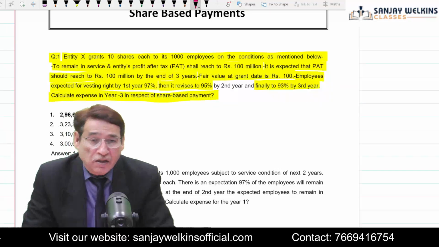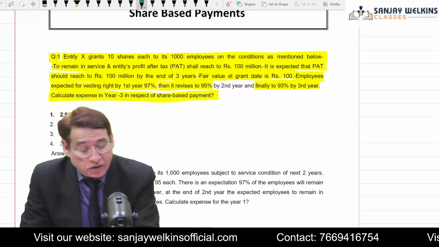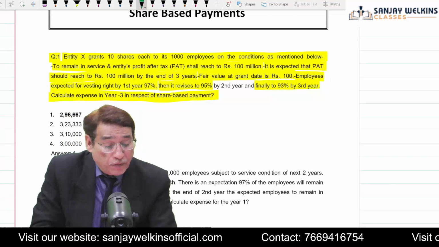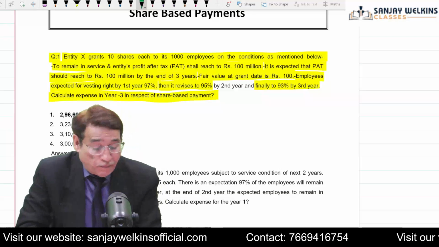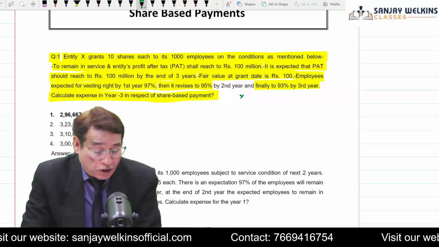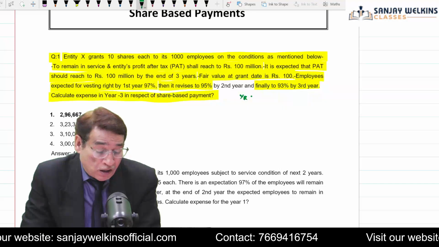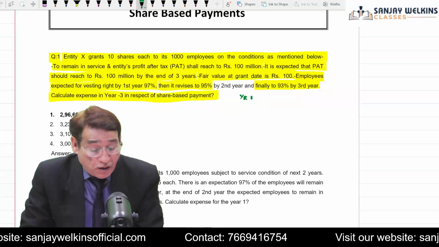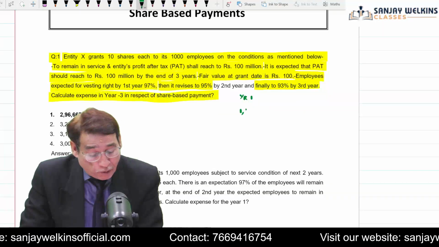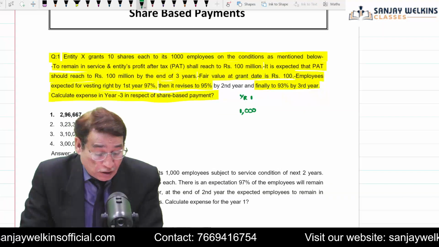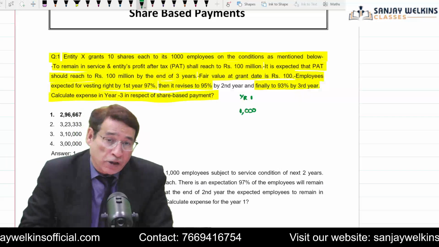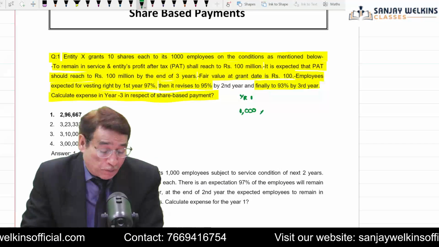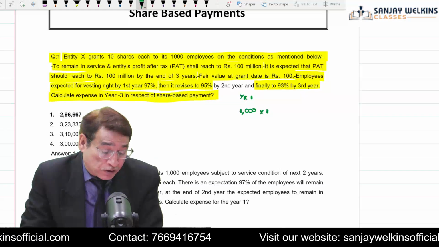Now in this case, how you are going to recognize the expense? So first of all, for instance, in year 1, if I am going to do the computation here, now you presume you are the accountant of this particular entity. Now you have 1,000 employees. How many employees you are having? 1,000 employees it is given, and as per your agreement with the employees, you are supposed to issue 10 shares.